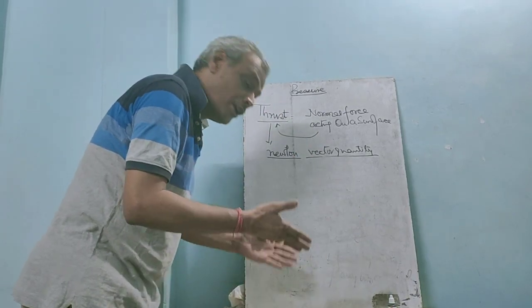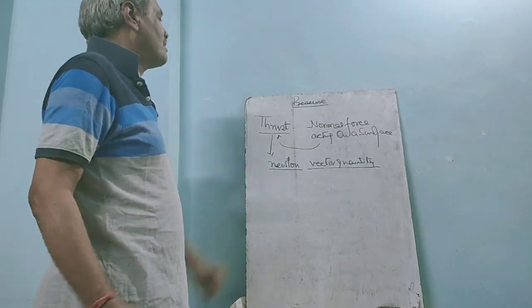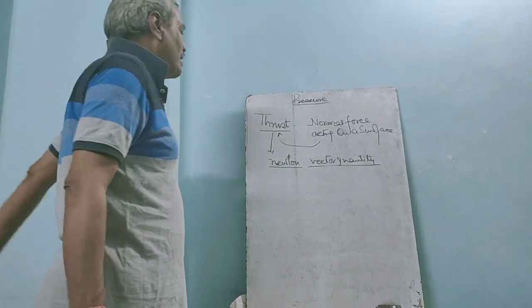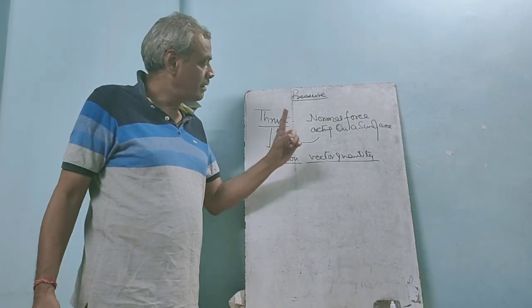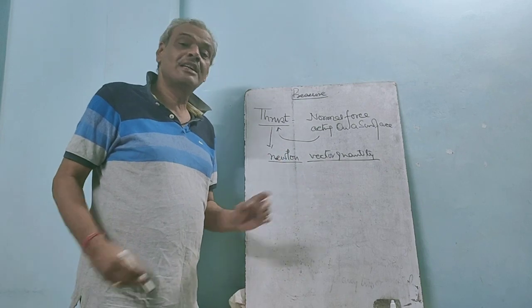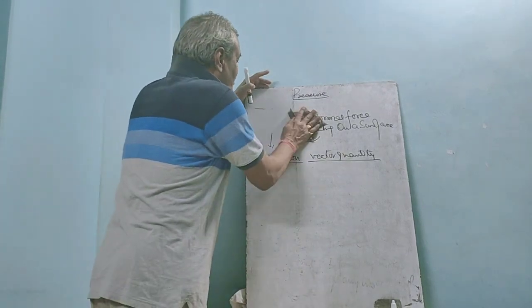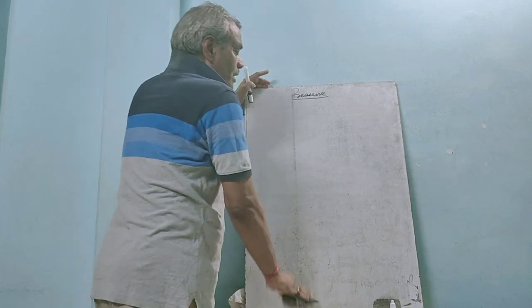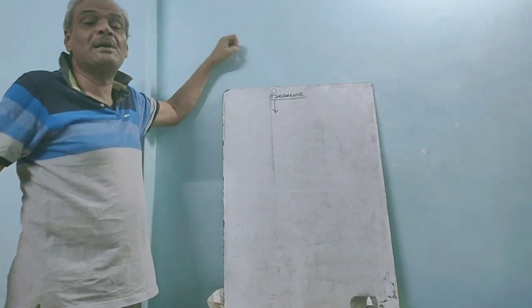That is a normal force. So what is a thrust? Normal force acting on a surface is called thrust. It is a vector quantity and its unit is Newton.